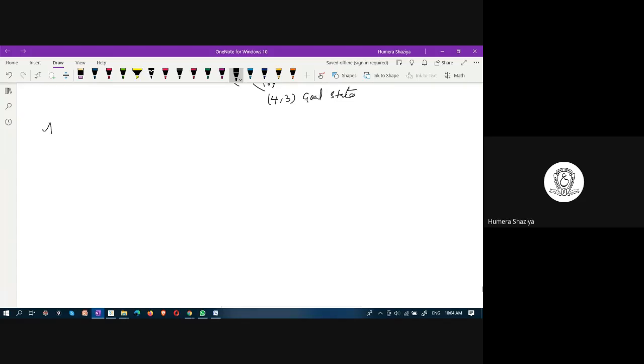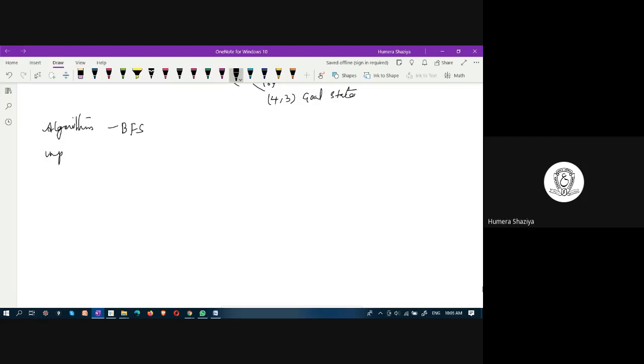So let us look at the algorithm for BFS. Can you tell me what is the BFS logic? How does it operate? It will travel to all the nodes in a particular layer, then it will go to the other layer. It expands the layer after the root, then 2 steps away from the root, 3 steps, and so on. Breadth wise, it expands.